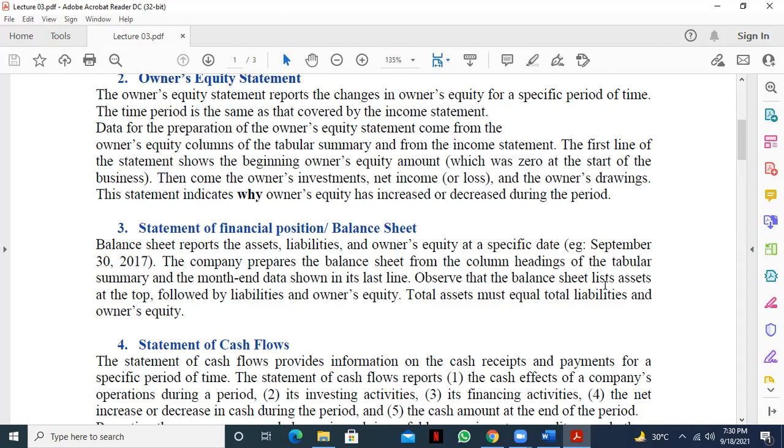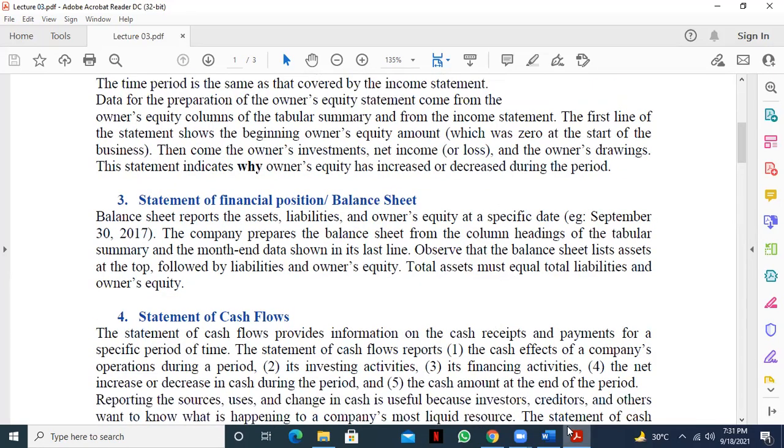Observe that the balance sheet lists assets at the top, followed by the liabilities and owner's equity. So first of all, we'll write all the assets, then the liabilities and owner's equity. Total asset must be equal to total liabilities and owner's equity. Is it clear? Yes, sir.